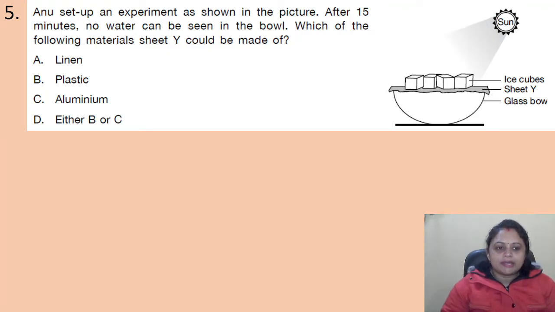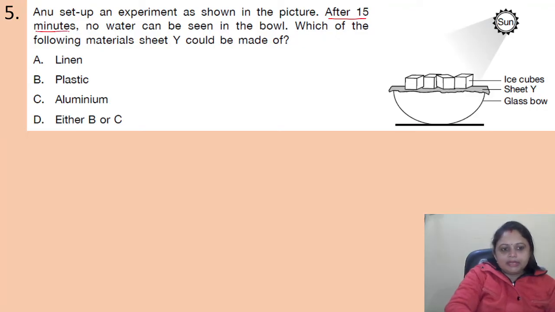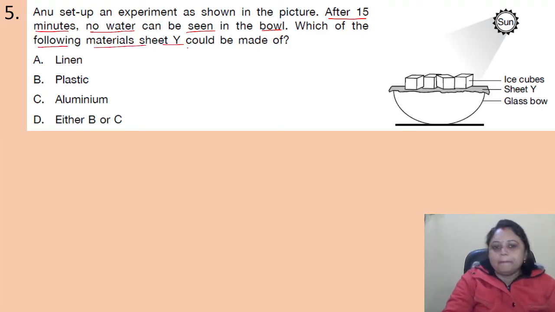Option A, linen. B, plastic. C, aluminium. D, either B or C. Okay, so after 15 minutes, no water can be seen in the bowl. So we have to find out which of the following materials sheet Y could be made up of.